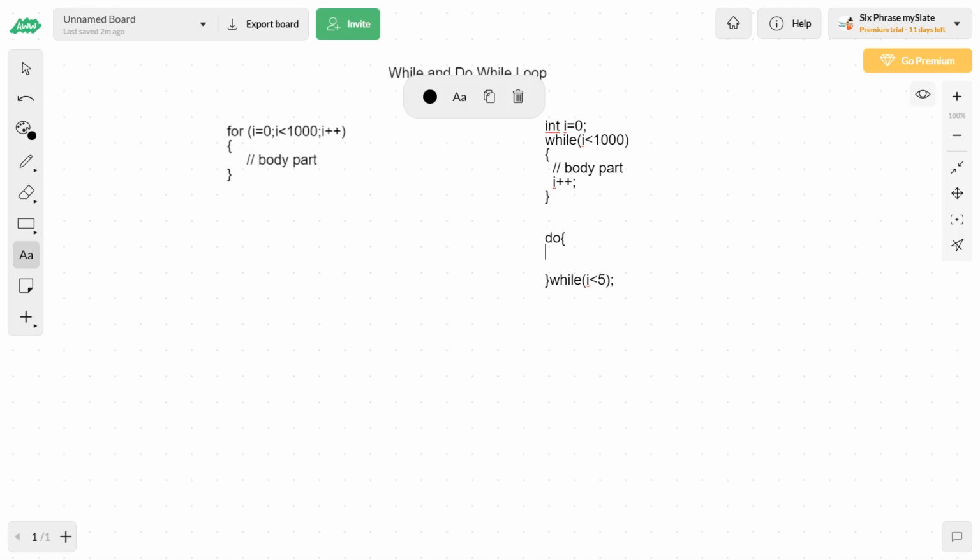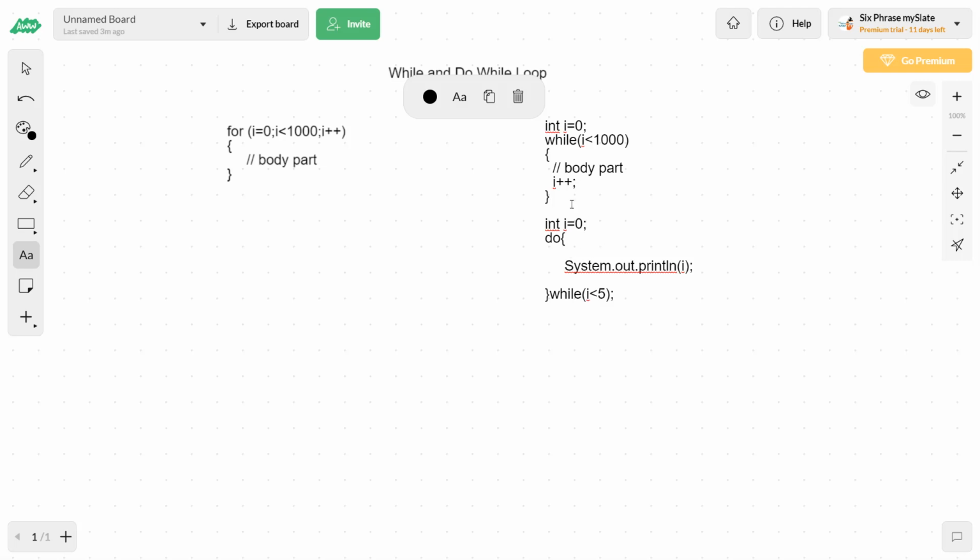Now inside this do block, I will simply print System.out.println of i, the value of i, where i is not declared now, but we will declare it outside this do block. So outside we are going to declare int i equal to 0.